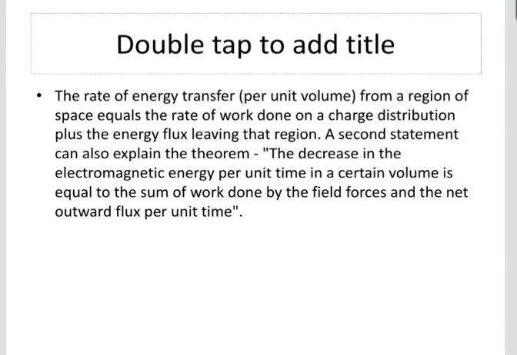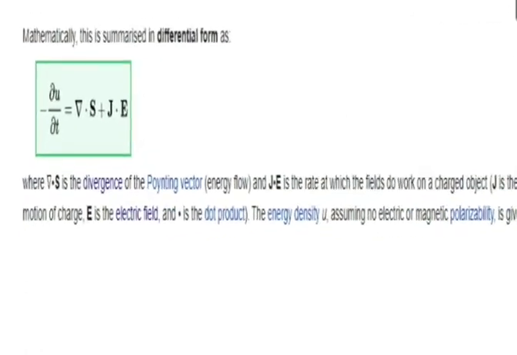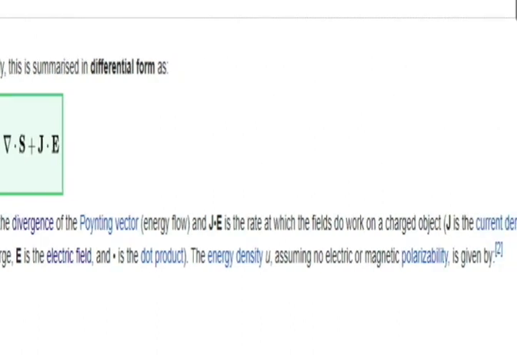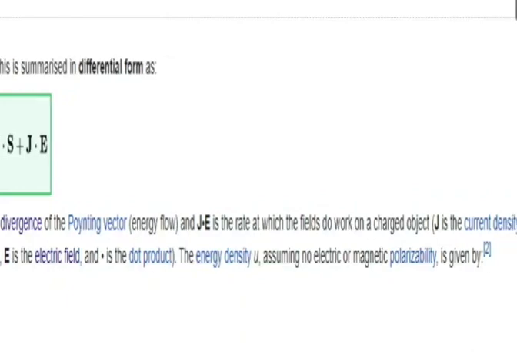A second statement can also explain the theorem. The decrease in the electromagnetic energy per unit time in a certain volume is equal to the sum of work done by the field forces and the net outward flux per unit time. So mathematically, the differential form is minus du by dt equals del dot S plus J dot E, where del dot S is the divergence of the Poynting vector, J dot E is the rate at which the field does work on a charged object